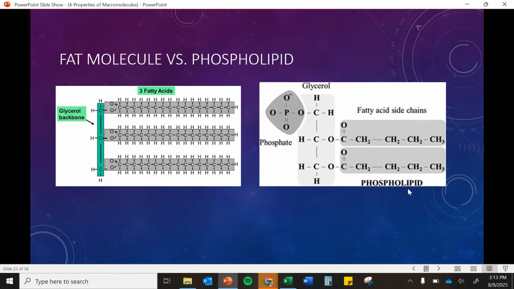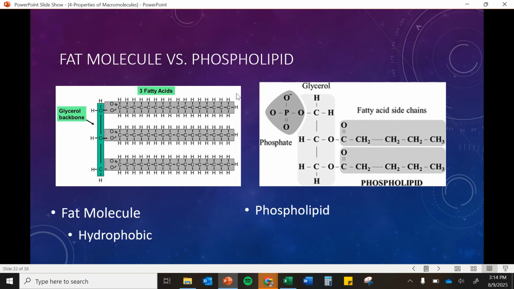Okay, so a fat molecule versus a phospholipid, they look very similar. They're going to have a glycerol backbone and we're going to have fatty acid tails. Here, the big difference is the presence of that phosphate or not. The fat molecule is 100% hydrophobic. We can see that by seeing that it's made of pretty much entirely carbons and hydrogens.